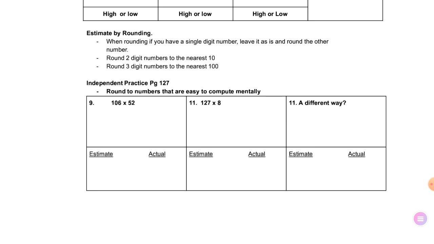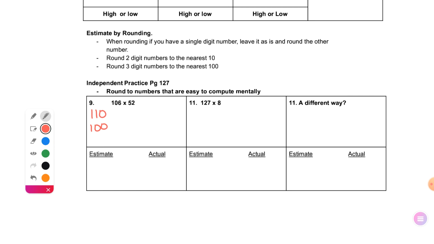So who thinks they can give me an estimated problem that I could use to find the estimated product of 106 and 52? Paxton, what would you round 106 to? You want it to be mental math. Do you know your multiples of 105? Stella? 110. Okay, Stella's saying 110. Raise your hand if you were thinking something different. Okay, what were you thinking, Ethan? 100. We're going to write both of those. Everybody write down 110 and 100.